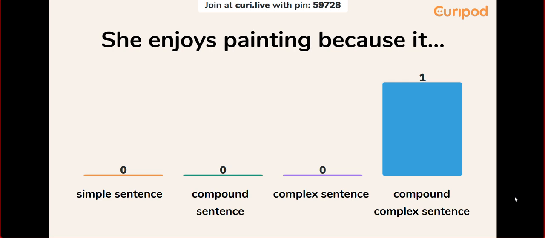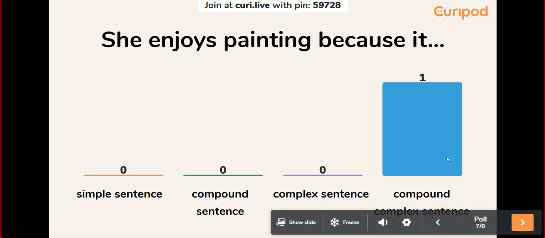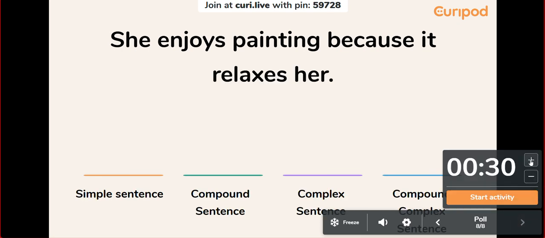Yes, exactly. Again, you made it. This is correct. So, this is a compound complex sentence because here you use two connectors, because and "and". Okay. So, here comes the last question.